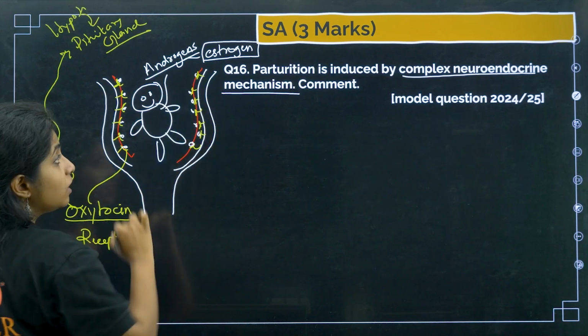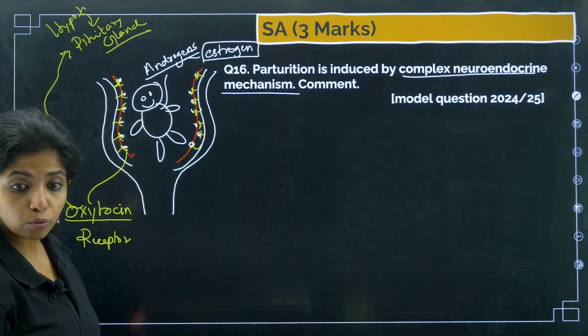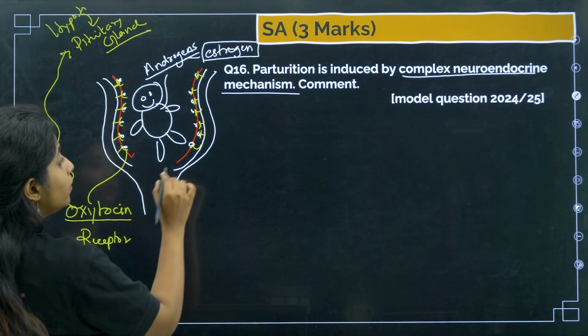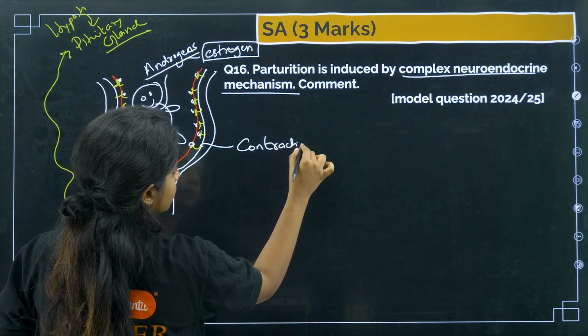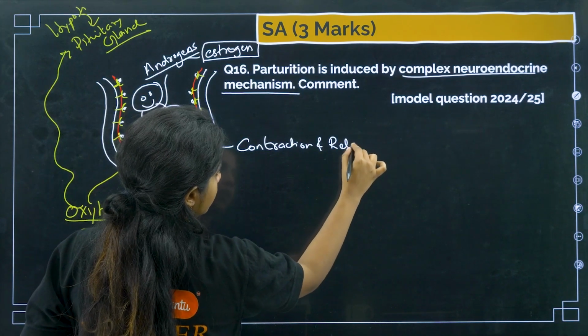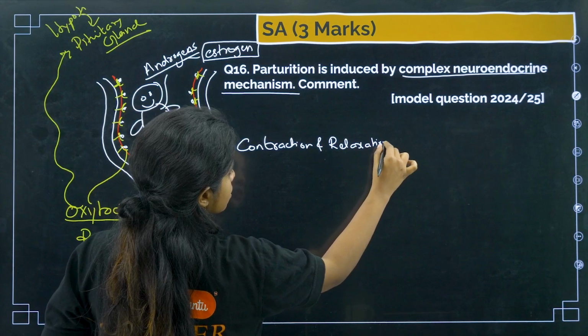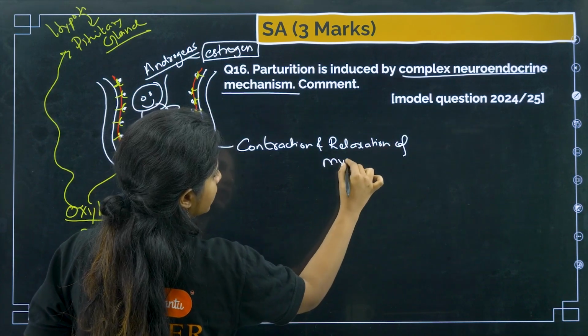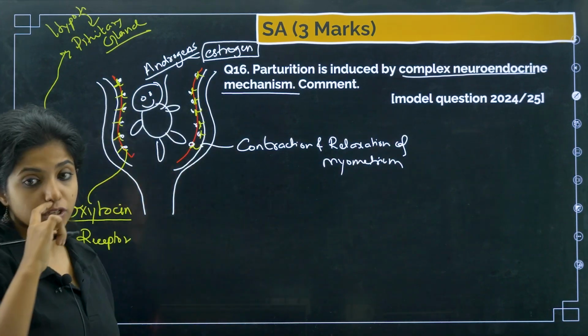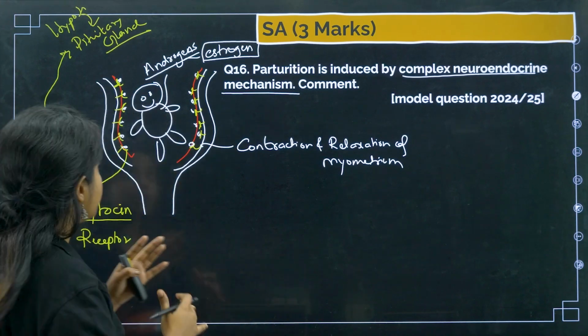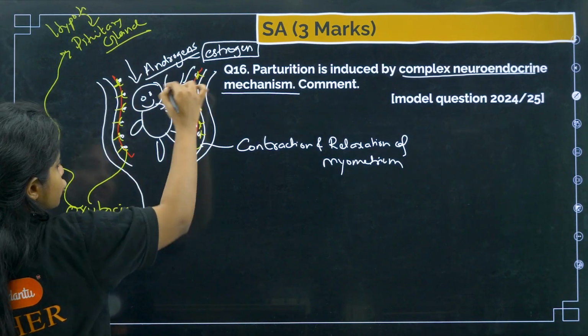Now when it binds, what does this oxytocin do? This combination will lead to contraction and relaxation of the myometrium. The myometrium will start contracting and relaxing in a way that the baby will be pushed down.